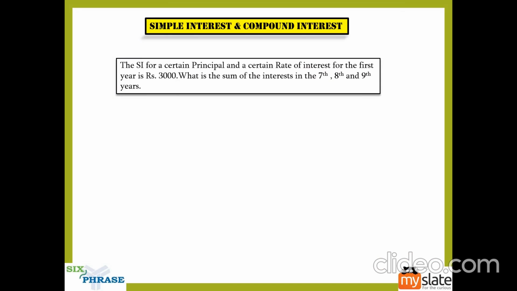So the simple interest for a certain principal and a certain rate of interest for the first year is rupees 3000. What is the sum of interest in the 7th, 8th and the 9th years? Now you guys know simple interest each year is the same. So for the first year, if it is 3000, what will be the simple interest for the second year? Same 3000. Third year, same 3000. Fourth year, same 3000. For seventh year, same 3000. Eighth year, same 3000. So for any given year, simple interest will always be the same. Therefore, the sum of 7th, 8th, and the 9th years is 3000 plus 3000 plus 3000, which comes to around 9000 rupees.